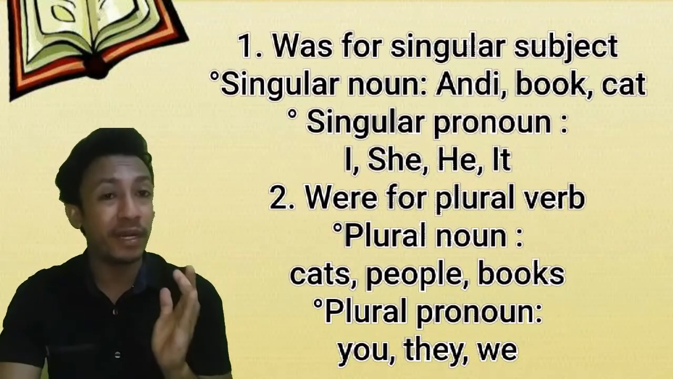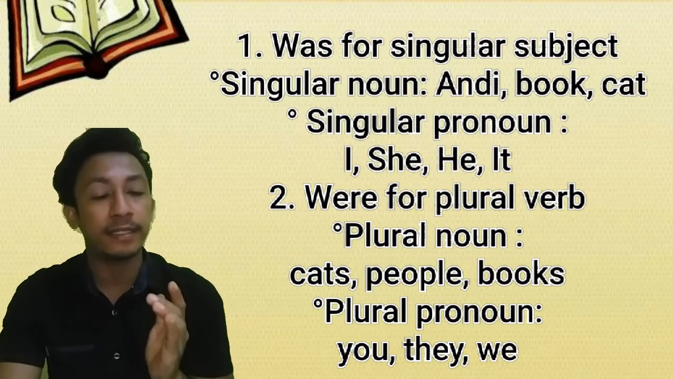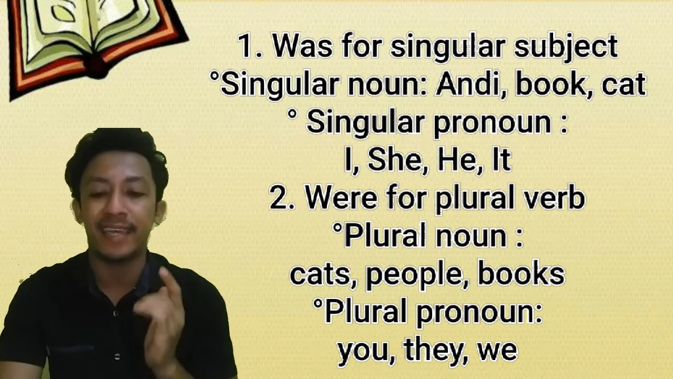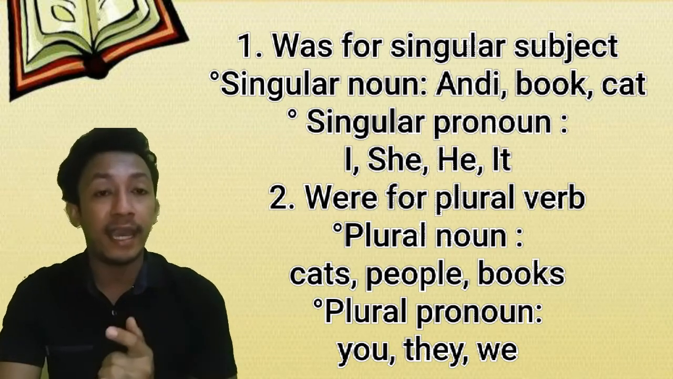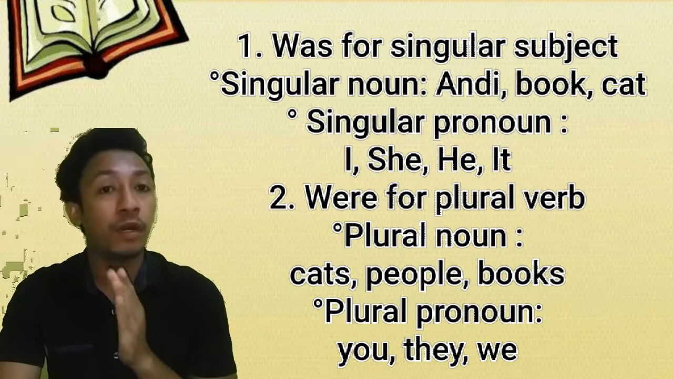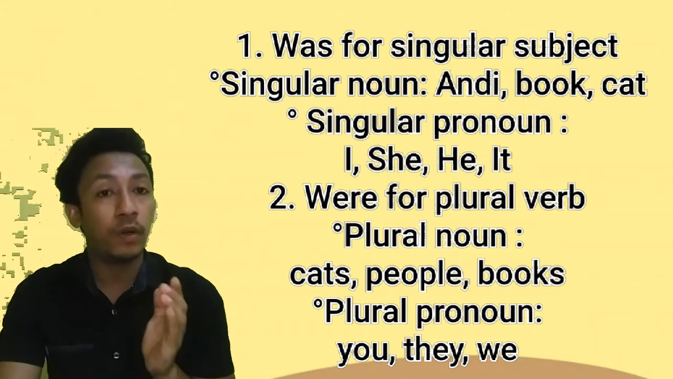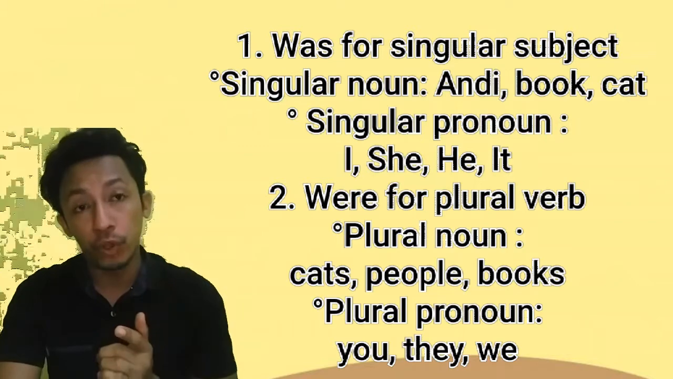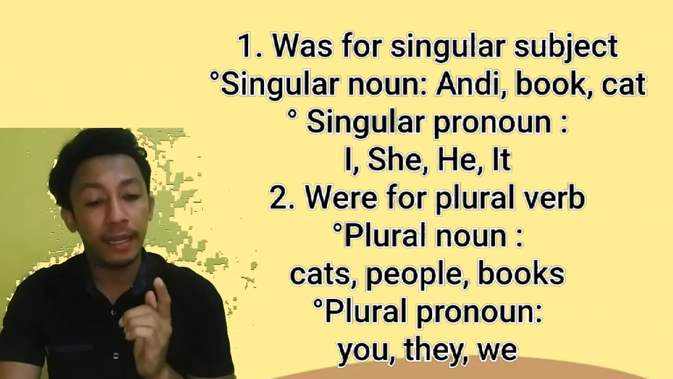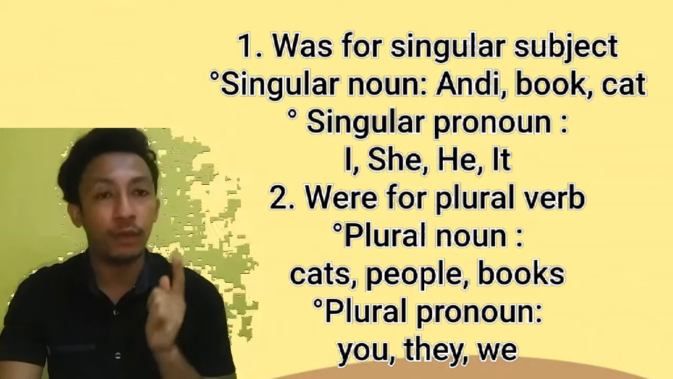But we must remember that was is for a singular subject in the form of a singular noun such as Andy, book, and cat, and singular pronouns such as I, she, he, and it. And were, which is a plural verb, is used with plural nouns, for example, cats, books, and people, and plural pronouns like you, they, and we.